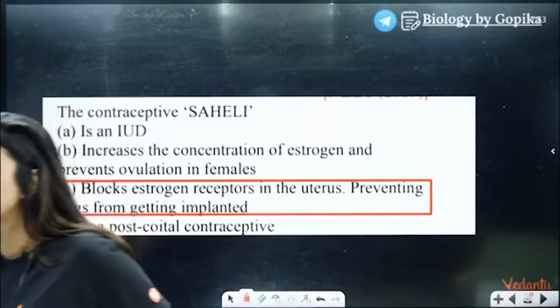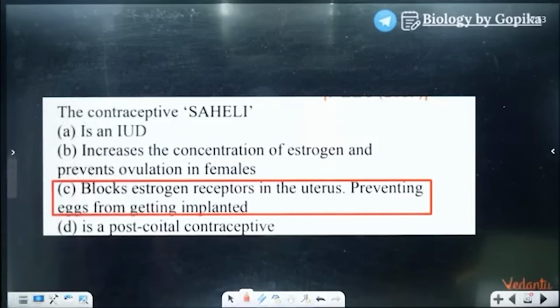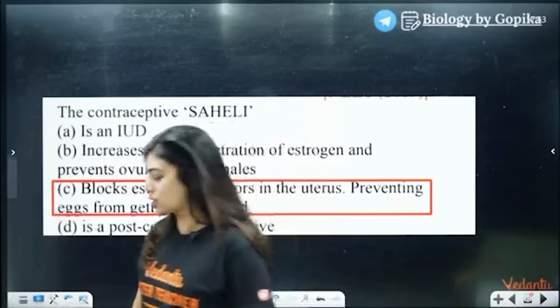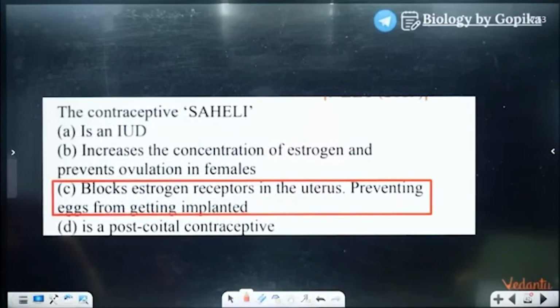Some of you, I think, told B. Some of you, I can see, are now telling 3. I think the chats are still loading, but some of you have told C, and some of you have told B. I think most of you have told B here. What happened, guys? You don't have to remove your answers. Please just check. Mistakes can happen to anyone.